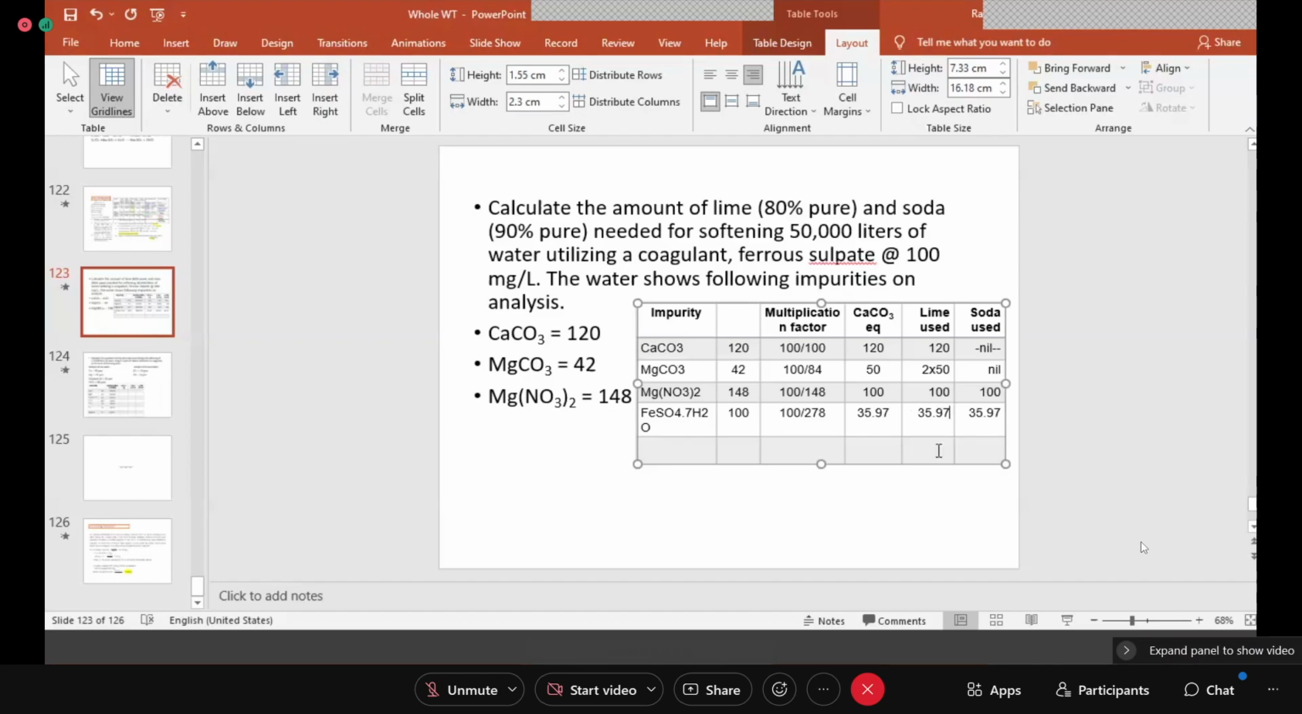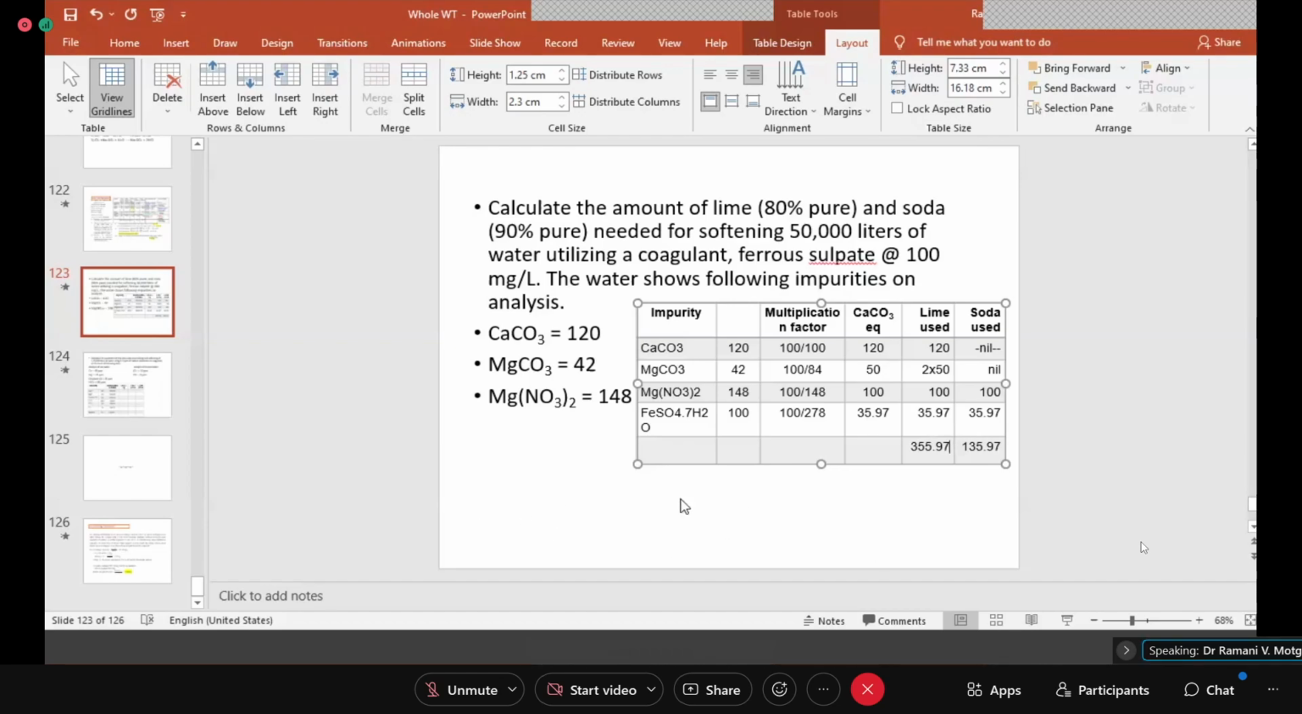Okay, now you can write here how much is the soda used. That will be 135.97 and this will be 120, 100, 100. So that is 320, 320 plus this. So 355.97. The rest you know how to write, the lime and soda part.